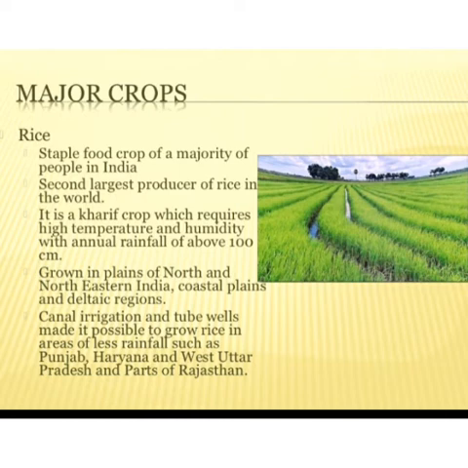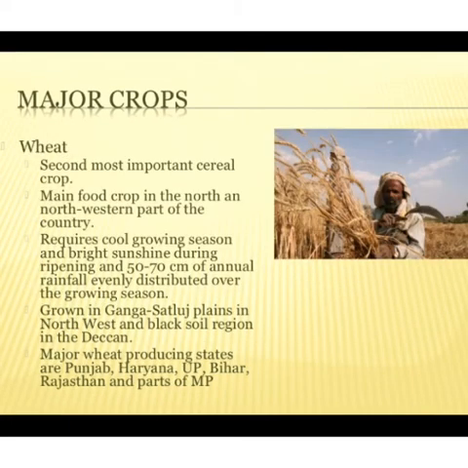It is grown in the northern plains, eastern India, coastal plains and deltaic regions. The next one is wheat. Wheat is the second most important cereal crop and the main food crop in the north and northwestern part of the country.